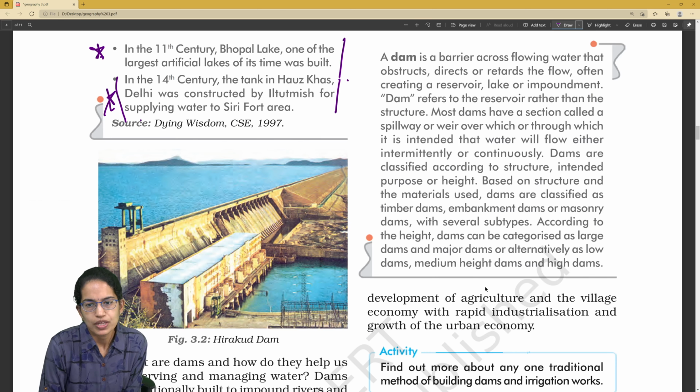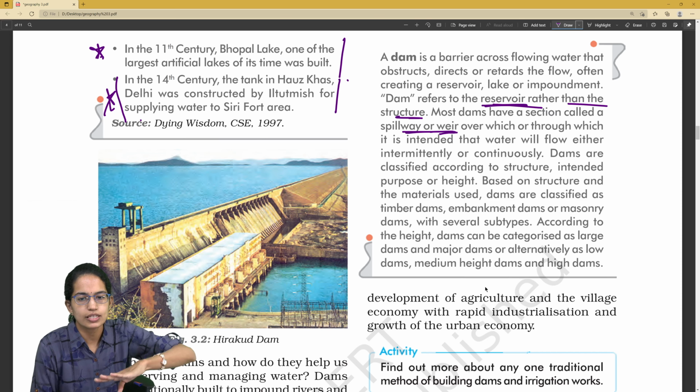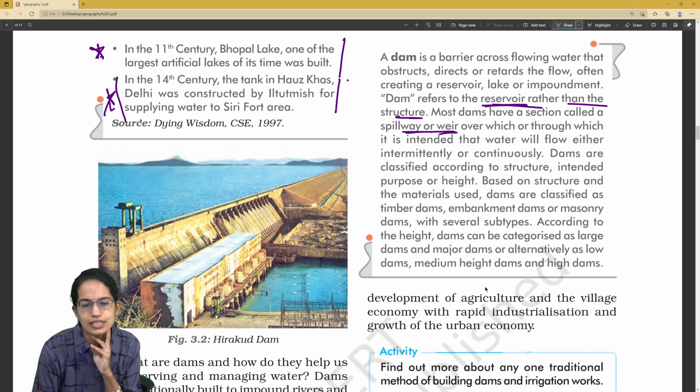Now these are again important from your MCQ point of view. What is a dam? The definition of a dam is important. It refers to a reservoir, not just a structure. Most dams have a section known as a spillway or weir, over or through which the water is intended to flow continuously or intermittently. This is again important. Dams can be categorized by height into low dams, medium dams, and high dams.